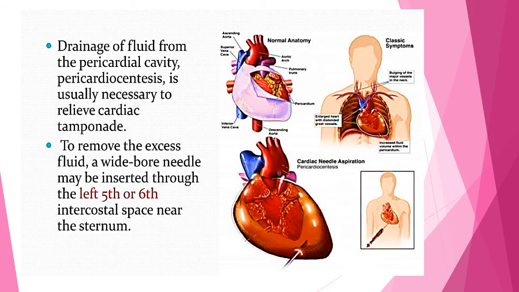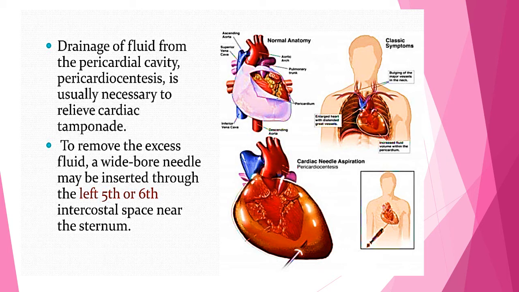And how do we do that? You inject, you give the local anesthesia, and there's actually a marking for that. You locate the sternum, the xiphoid process, and then keeping the mark at the left collarbone, the corner. This is done by the cardiologist or the interventionist, and you inject, and that is actually the landmark. Then it's a big bore needle, which can be inserted between the 5th or the 6th intercostal space near the sternum.